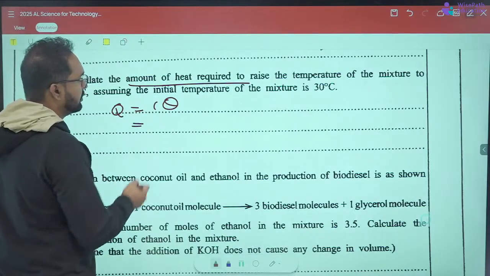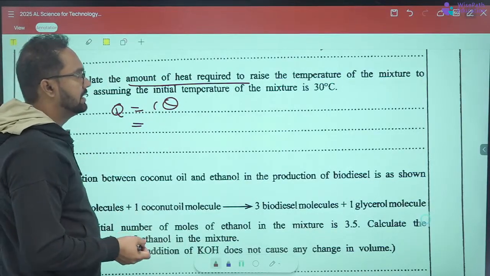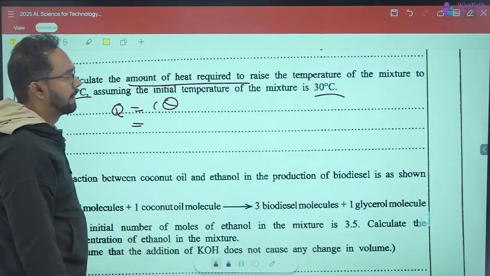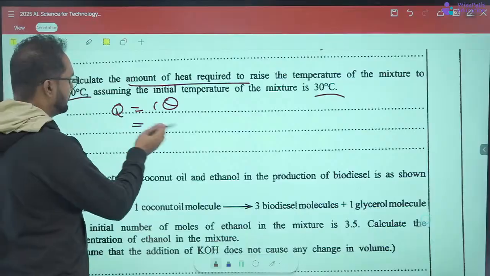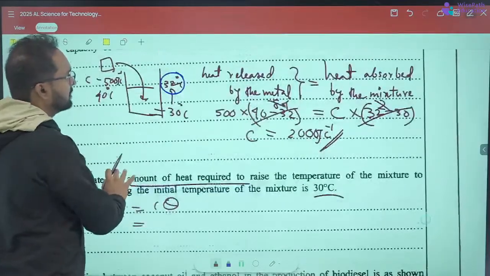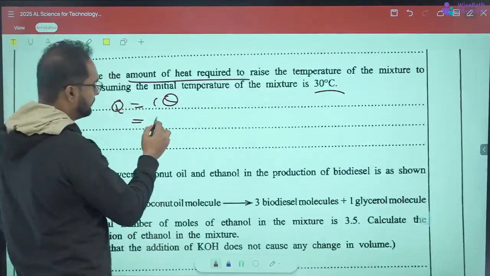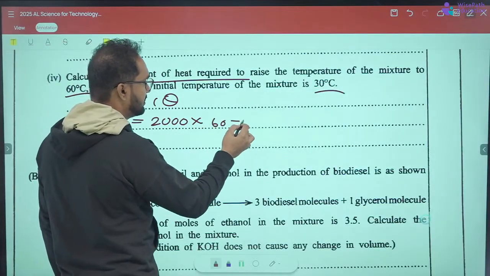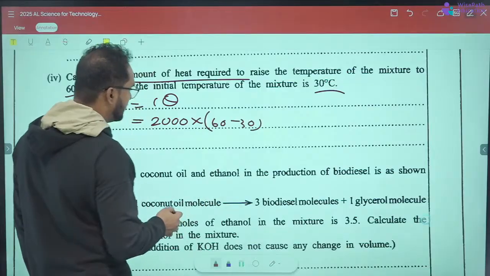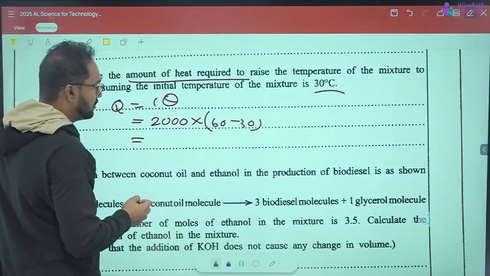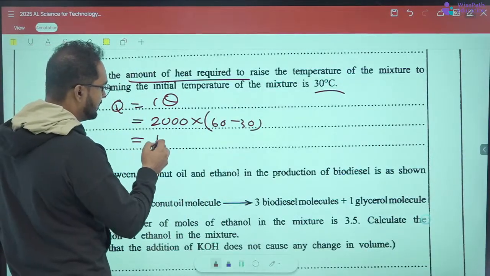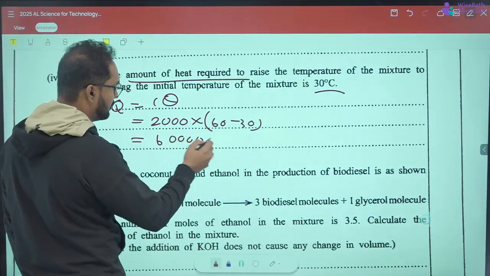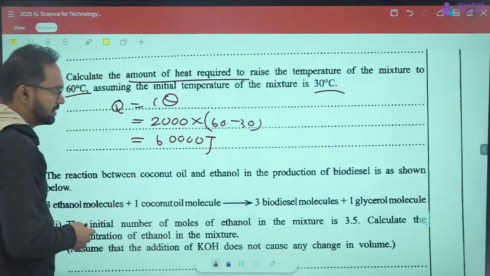You already know C, and the temperature goes from 30 to 60 degrees, so you just have to apply the formula. C is 2000, theta is 60 minus 30, which is 30. So 30 times 2000 is 6 with 4 zeros, 60000 joules, or 60 kilojoules, right?